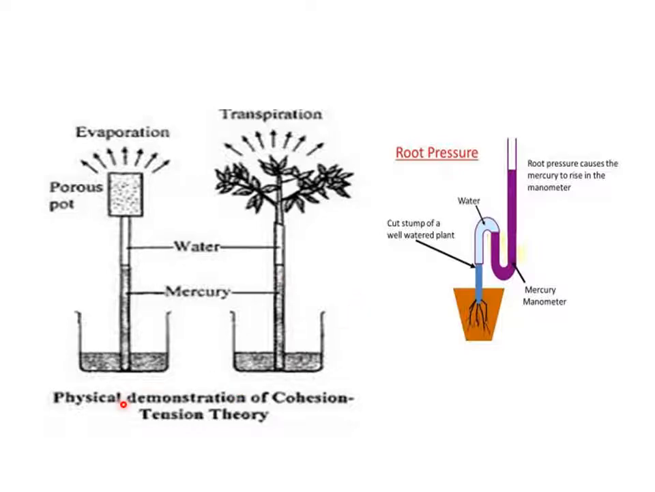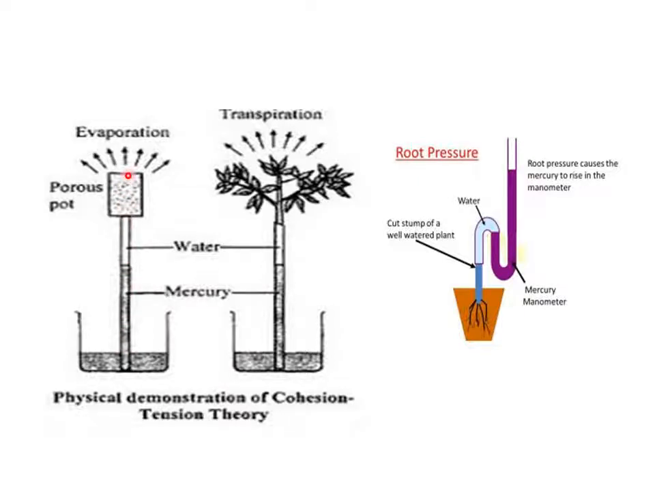So in this, what is there? This is mercury. Mercury was filled up in this vessel, and here is a porous spot, and here in this tube you have water. What happens when it is placed in the sun? Evaporation takes place, that is, water evaporates. When water evaporates, a vacuum is created, so water from here moves upward. So even the level of mercury in this increases.